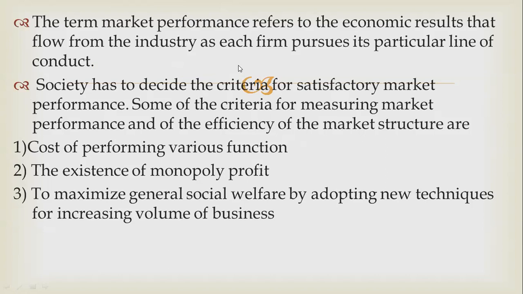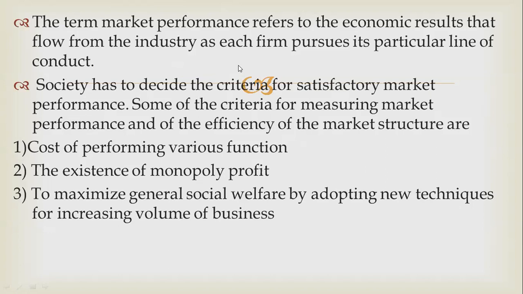Number one, cost of performing various functions. What are the functions? Different types of examples of market functions, for example grading, packaging, transportation. So these are the examples. So cost is very important when you conduct different market functions. Existence of monopoly profit. Monopoly means when only one seller is there, then we can call that particular concept a monopoly. So how much monopoly profit you can obtain, that also we need to study in market performance.